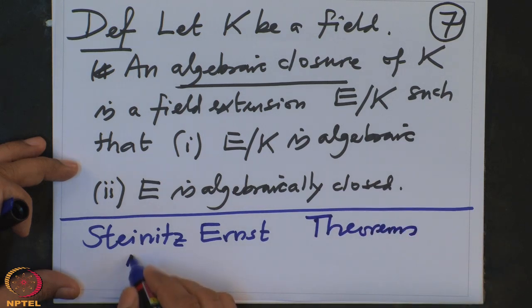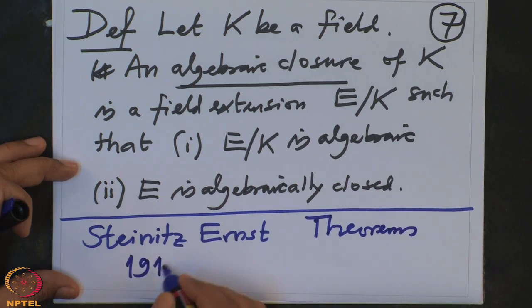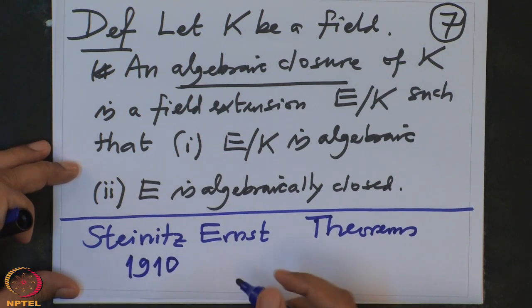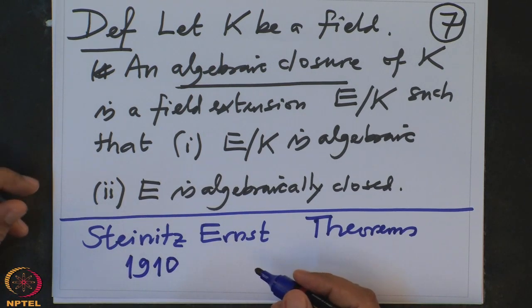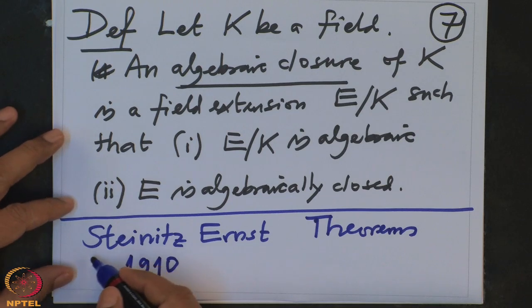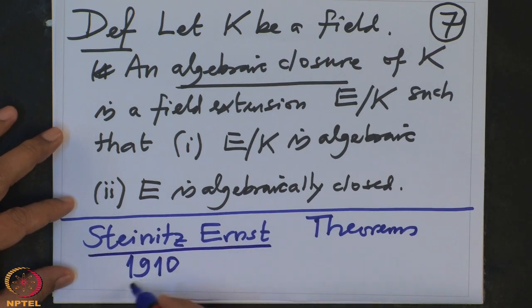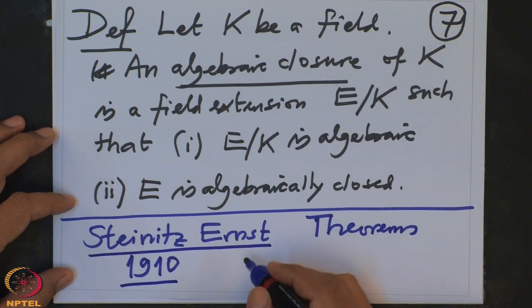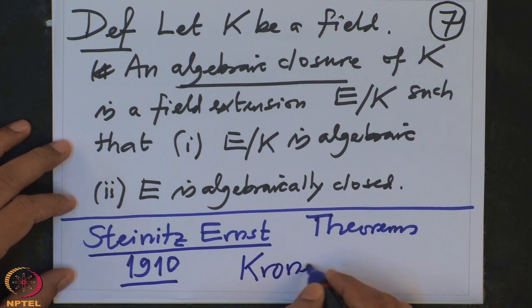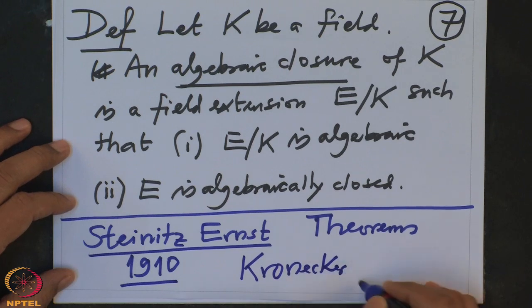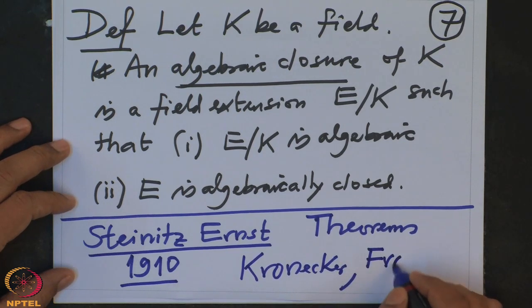And he proved these theorems approximately in 1910, when rigorous algebra started, or the rigorous theory of fields was first done properly by Steinitz in 1910. Steinitz was a student of Kronecker, and also one of his teachers was Frobenius.